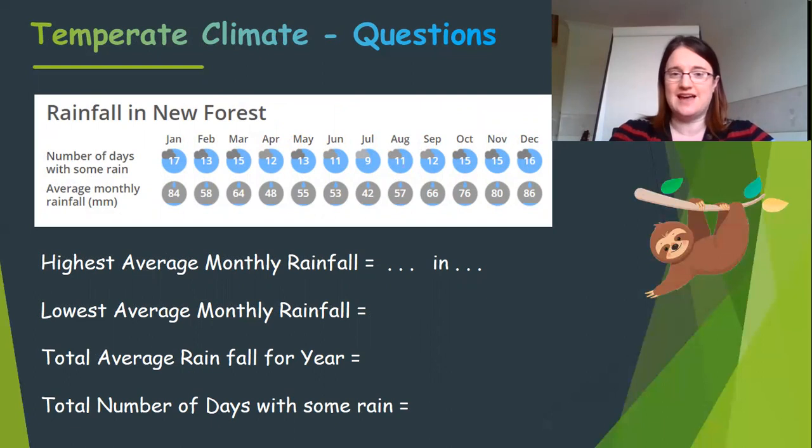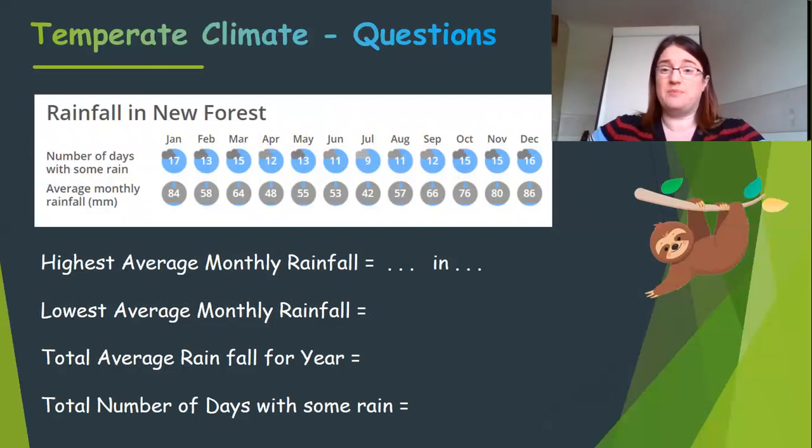What's the highest average monthly rainfall and in what month or months is that in? What's the lowest average monthly rainfall and what months is that in? What's the total average rainfall for the year? So you're going to have to take all of those averages and add them up and work out how much in total is the typical amount of rain that happens in the New Forest over the course of a year. And then finally, what is the total number of days with some rain in the year?